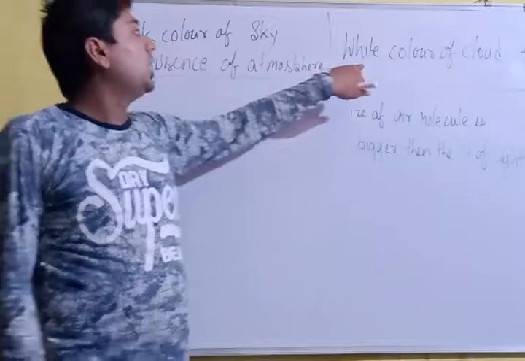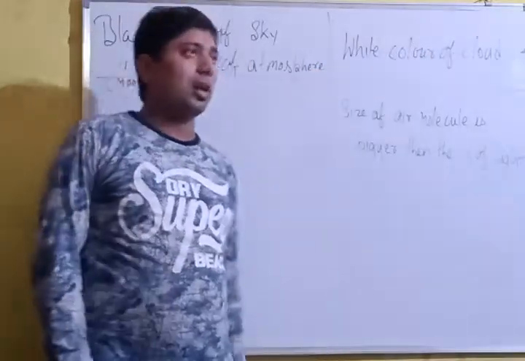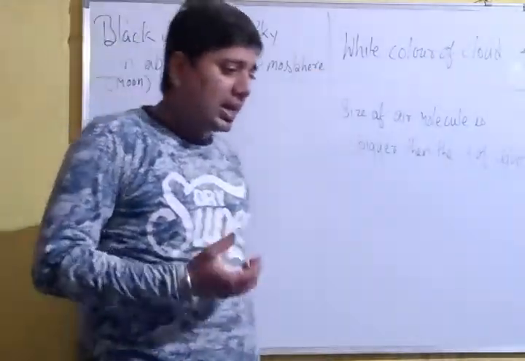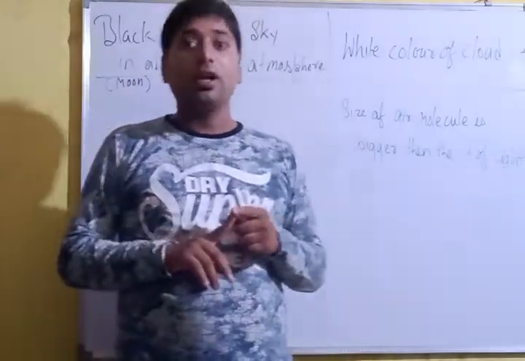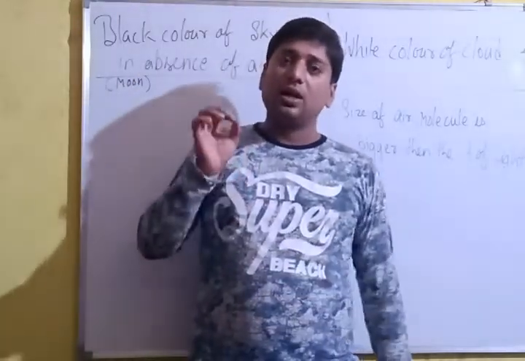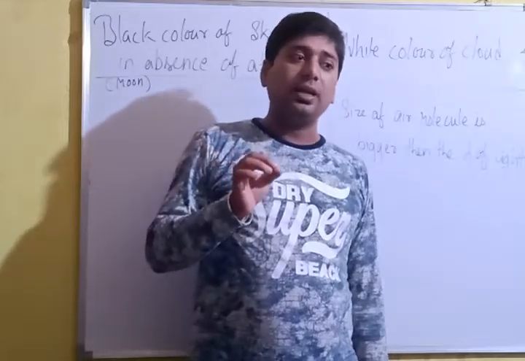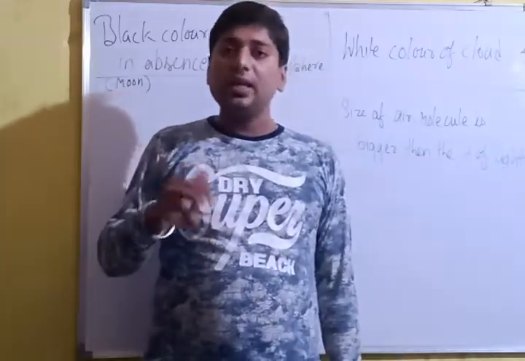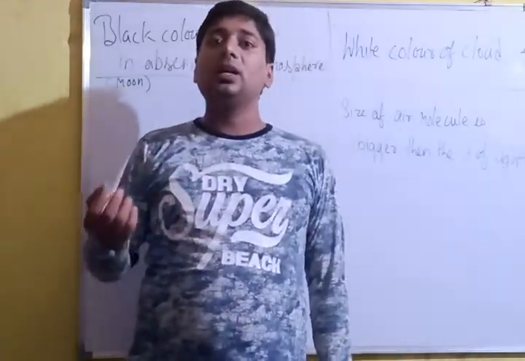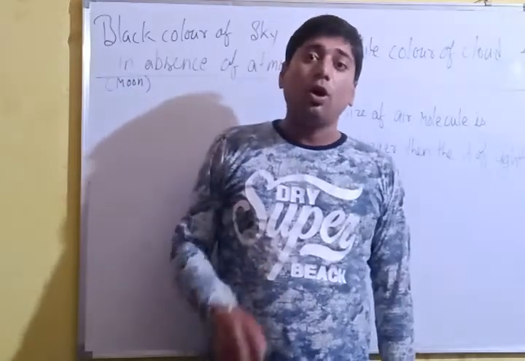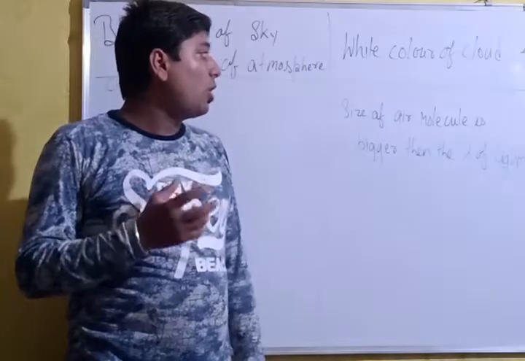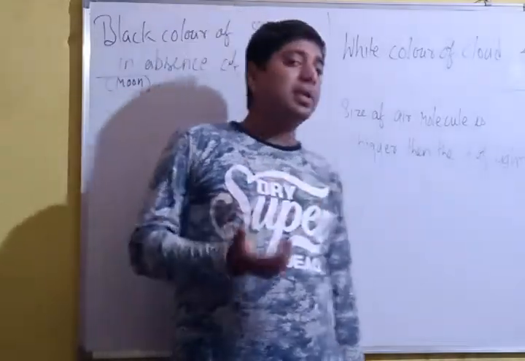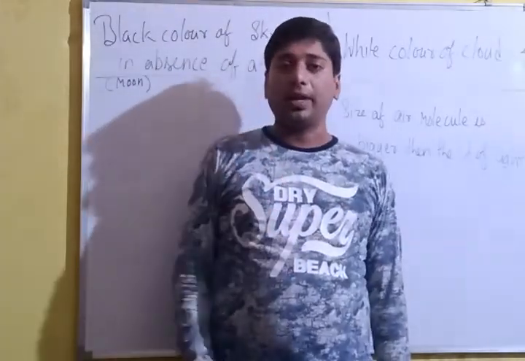Okay. Last case, the white color of a cloud. As you know, Rayleigh says two things about scattering: when the wavelength of light is larger than the dust particle size, or when the size of the dust particle is bigger than the wavelength of light.